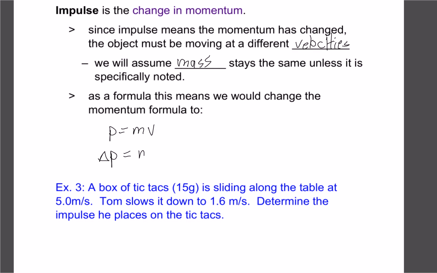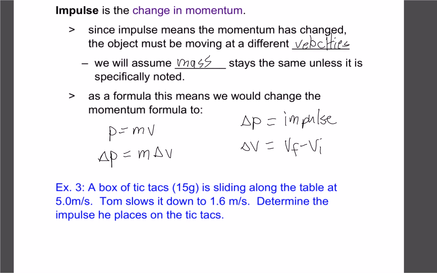So we use the little delta sign for momentum, mass stays the same, and then our velocity changes to delta v. So remember a couple of key things. A change in momentum, or delta p, is going to be our impulse. And then delta v, just like we do before, that just means our final minus initial velocity.